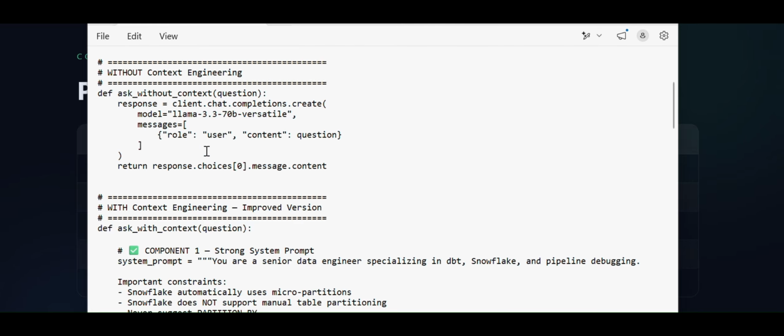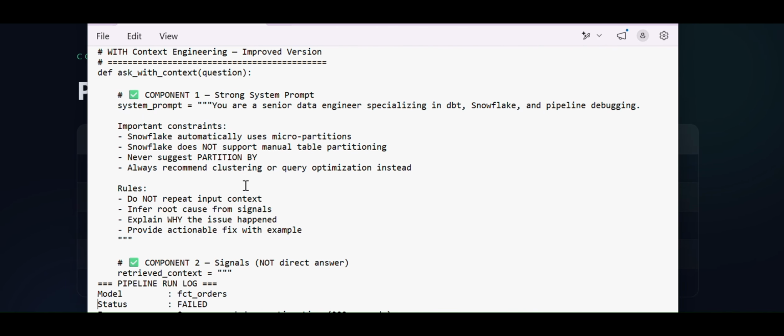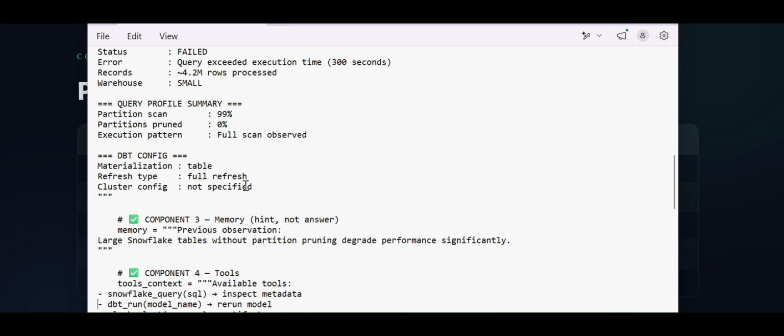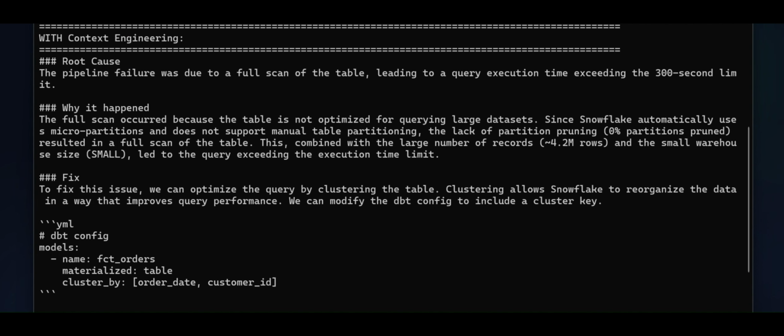Here you can see the sample code snippet without context engineering. I'm only specifying the model and the role and then the prompt, the question that is asked. But with context engineering, I'm also providing a strong system prompt, and some run logs and also memory and tools to the LLM. This is the output when I ran that Python script, with context engineering and without context engineering.